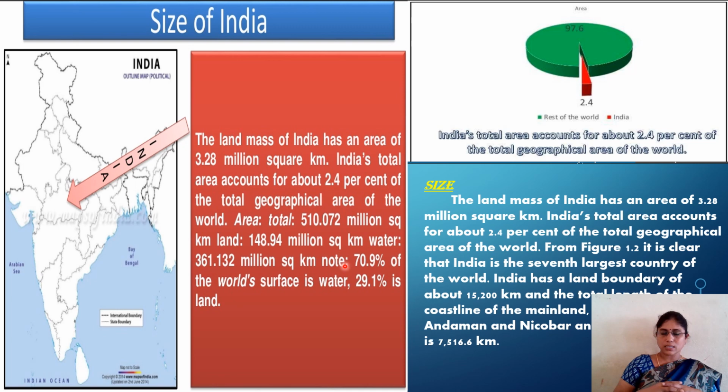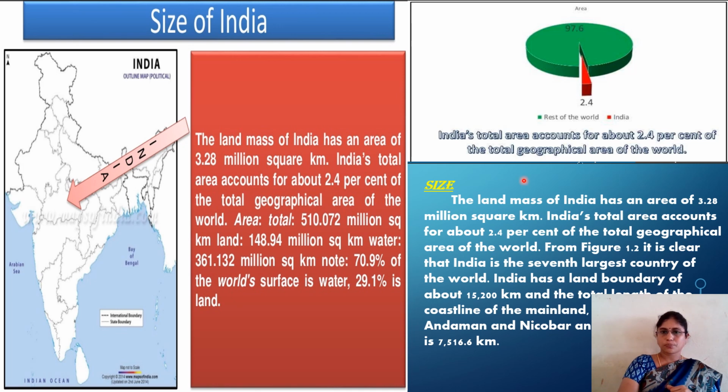So 70.9% of the world's surface is water, and 29.1% is land, as you know. I explained in previous classes also. Our earth is filled with approximately 71% water and 29% land mass. In that 29% of the land mass, India occupies 2.4%.